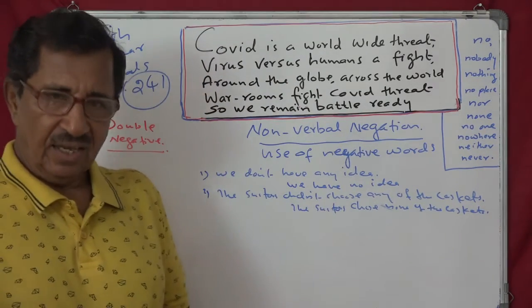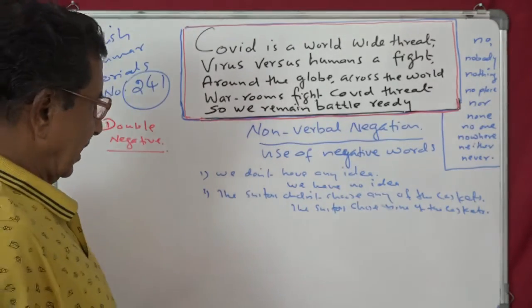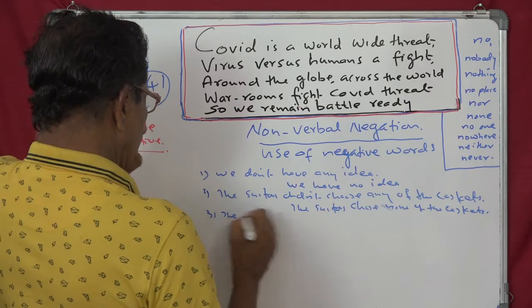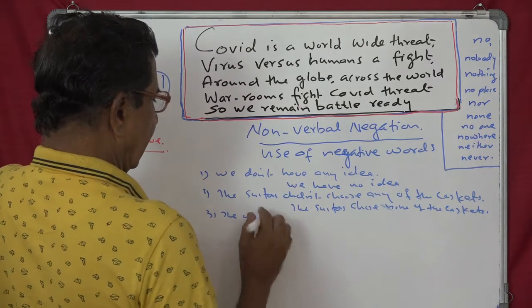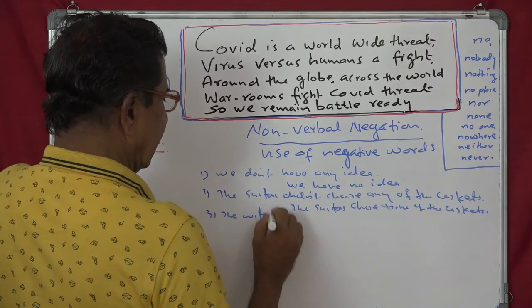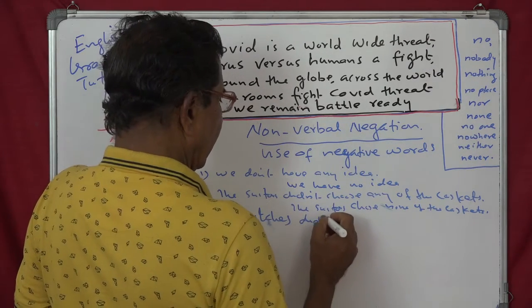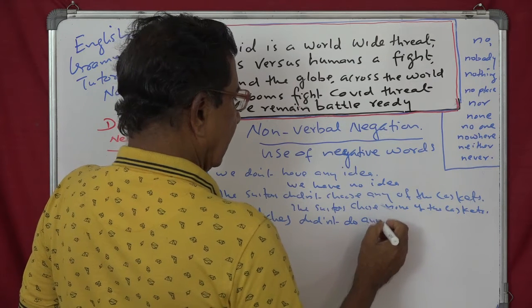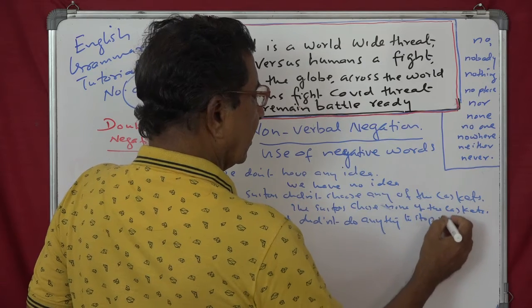Understand? Another sentence: the witches did not do anything. The witches from Macbeth. The witches didn't do anything to stop Macbeth.